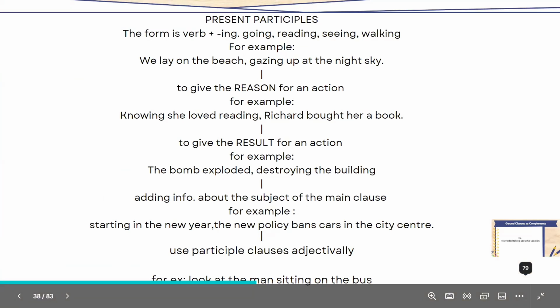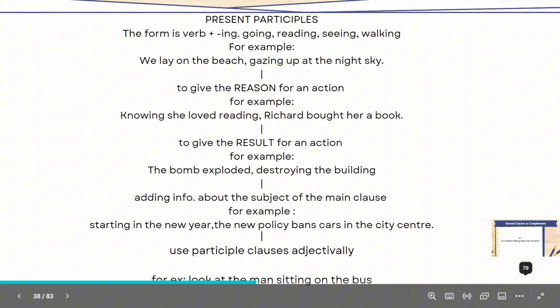Okay. Firstly, let's look at the present participle. The form is a verb plus ing. For example, going, reading, seeing, walking. When you want to talk about an action that happened at the same time as another action, you could say, we lay on the beach gazing up at the night sky.